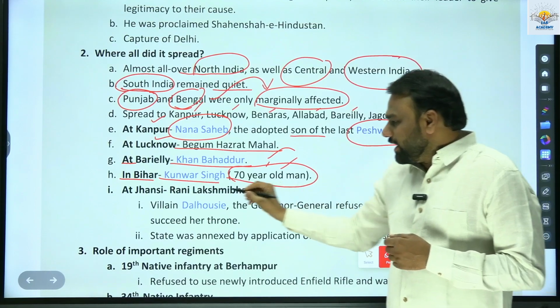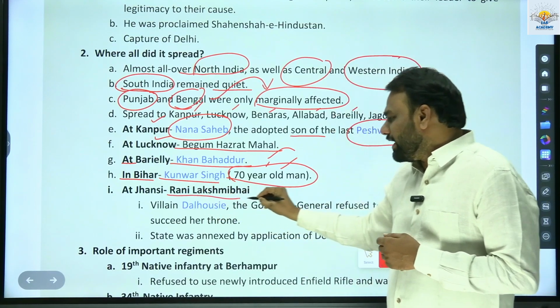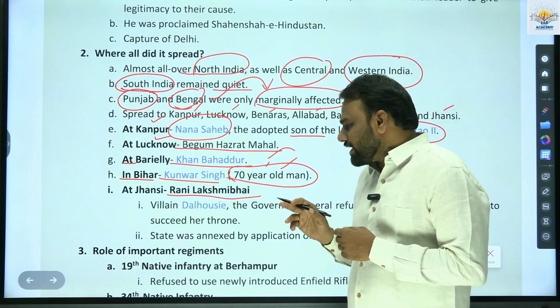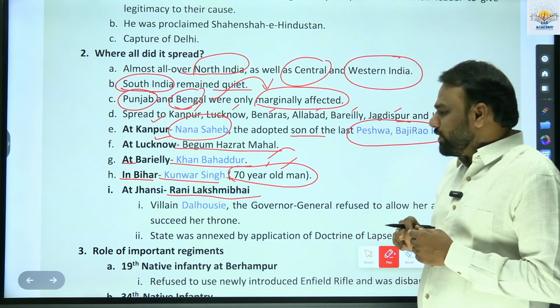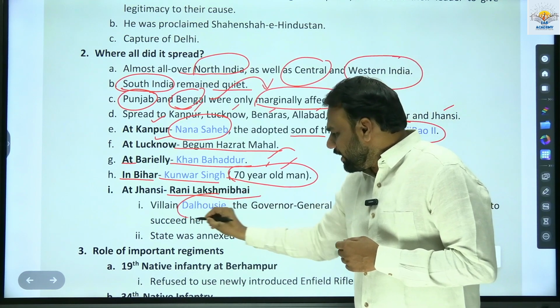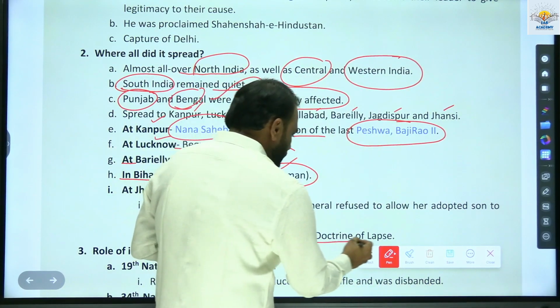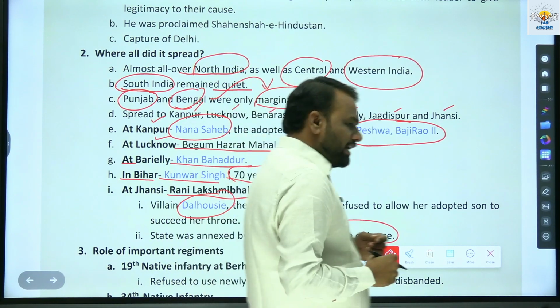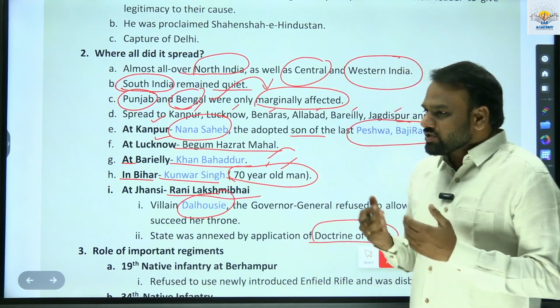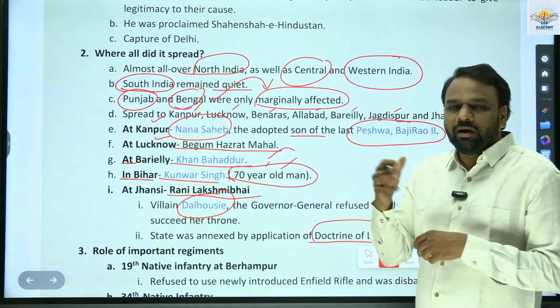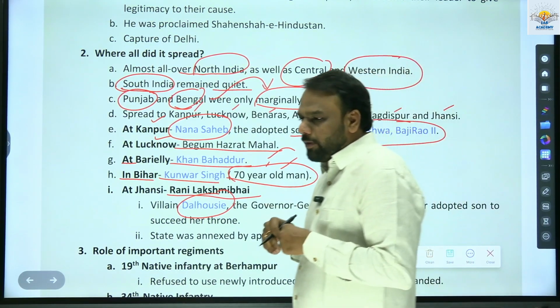At Jhansi, it was led by Rani Lakshmi Bai. So an important event here. So why did Rani Lakshmi Bai revolt against the Britishers? Because Dalhousie had brought a new rule that is called as doctrine of lapse. So what is this doctrine of lapse? If any dynasty does not have a heir, then that property will be confiscated by the Britishers. So Britishers will take the property.